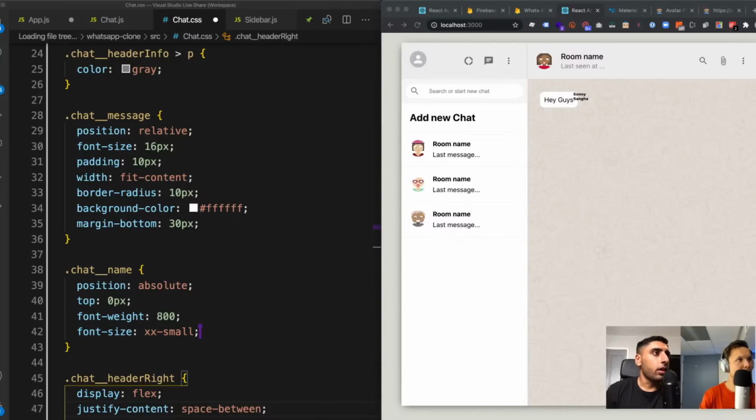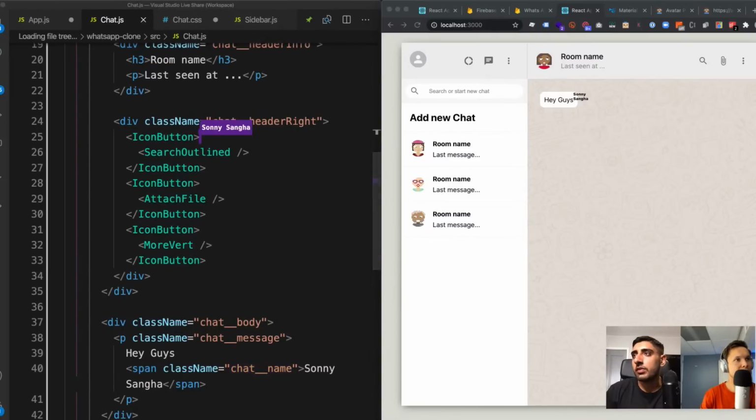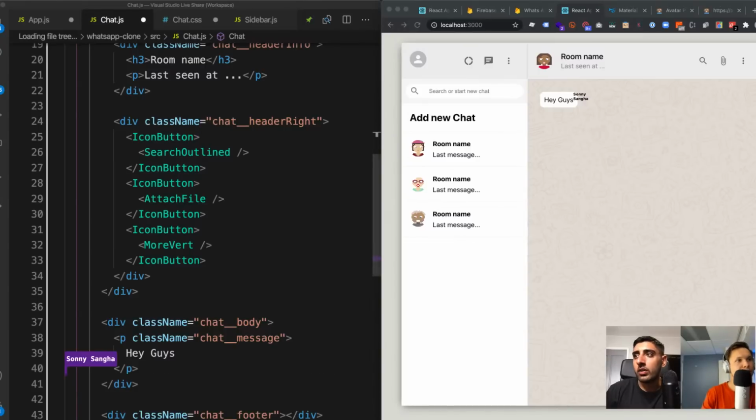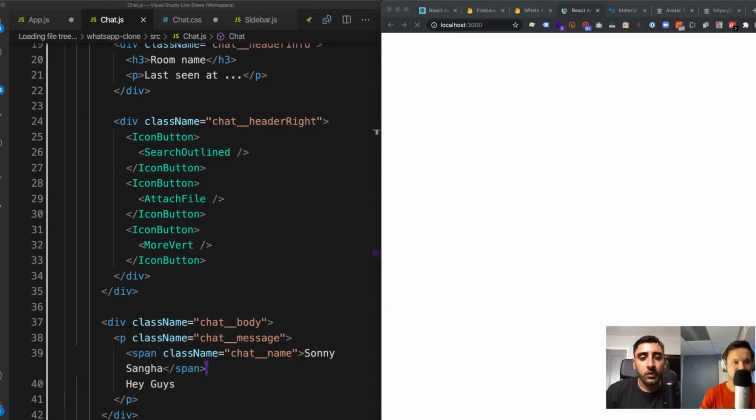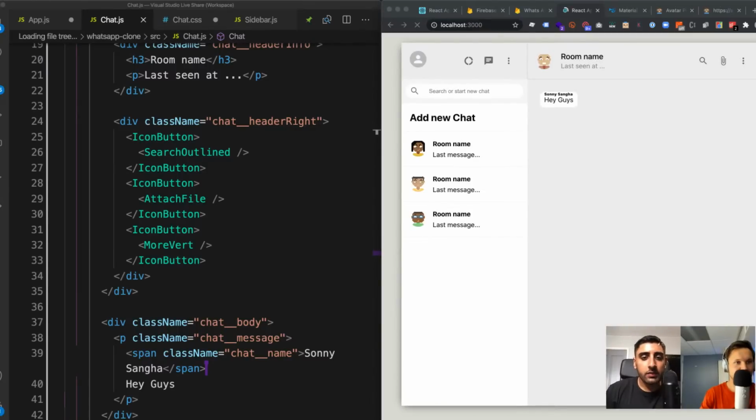What we need to do is, of course, I actually messed this up myself. I need this to come before the actual message, so inside the actual layout, that's why. So I want it to actually come before. And if we save that, we can now see it comes up there, right? So obviously that doesn't look perfect yet. We will get it there. We'll somewhat make it look perfect.